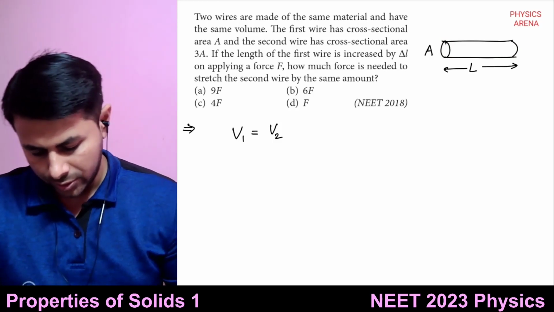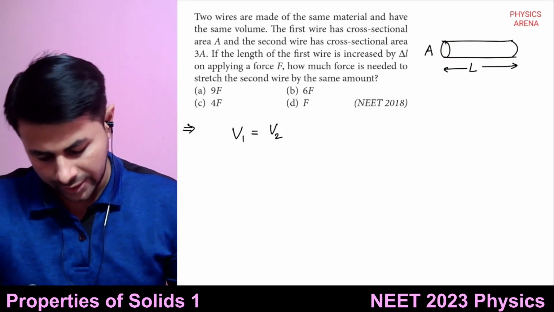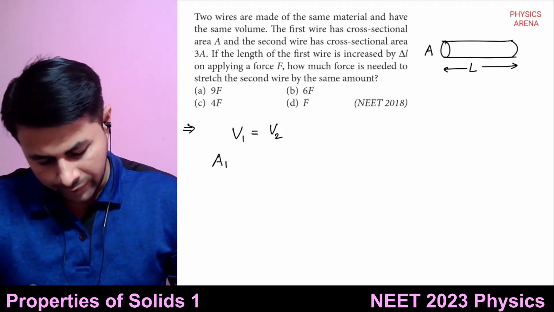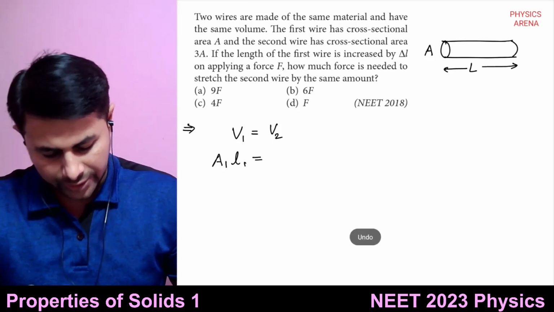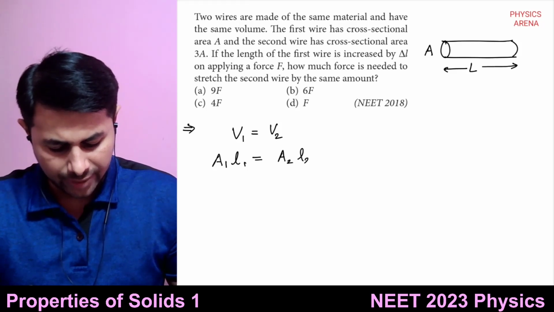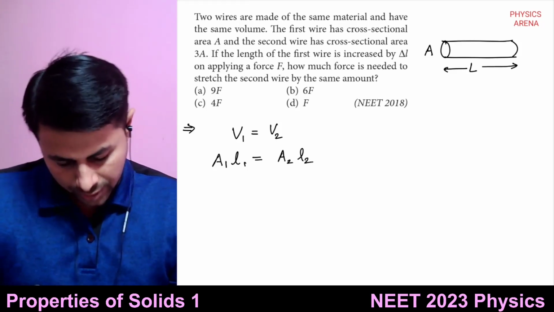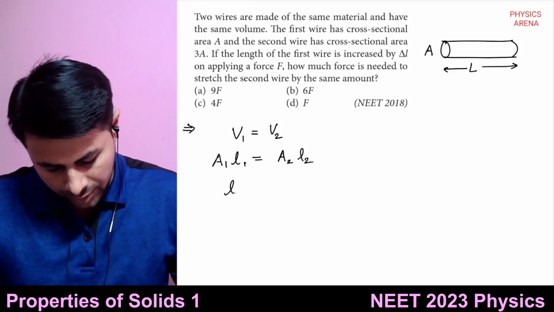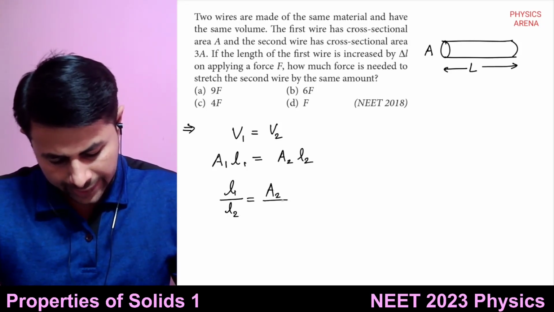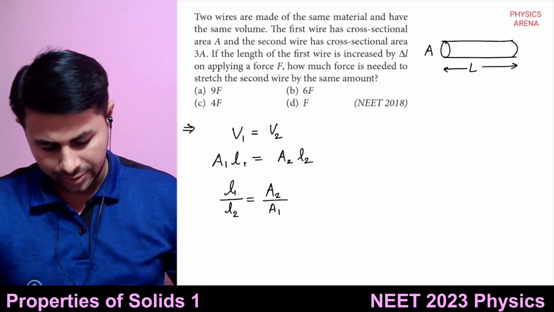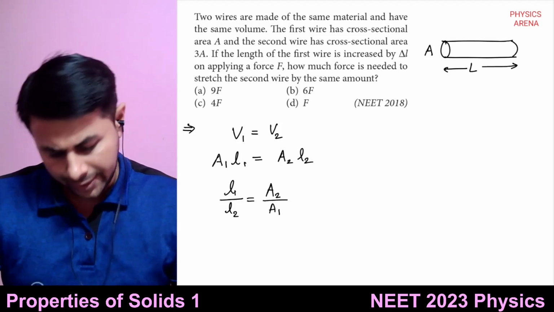So for first wire, it is A1 multiplied by L1, and for second wire, it's A2 multiplied by L2. So L1 upon L2 is equal to A2 upon A1. This is what we get, right?